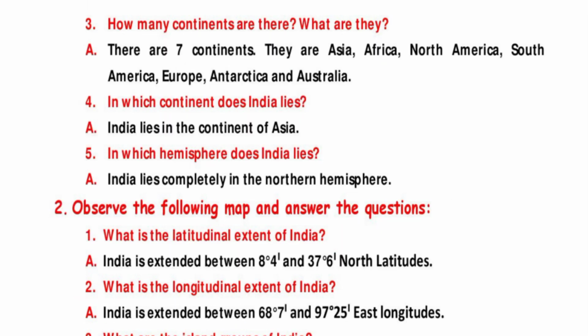How many continents are there? What are they? Answer is, there are 7 continents. There are Asia, Africa, North America, South America, Europe, Antarctica and Australia.